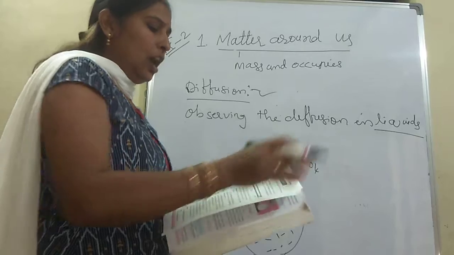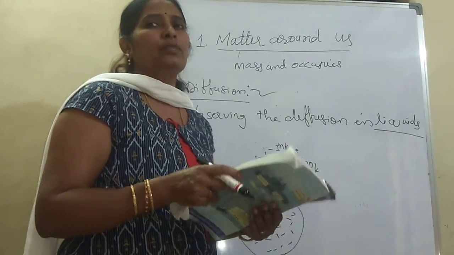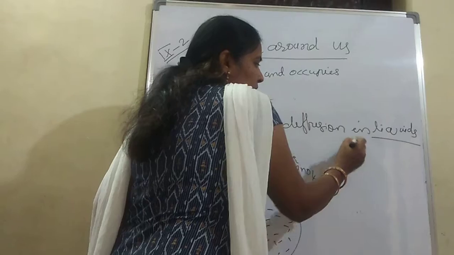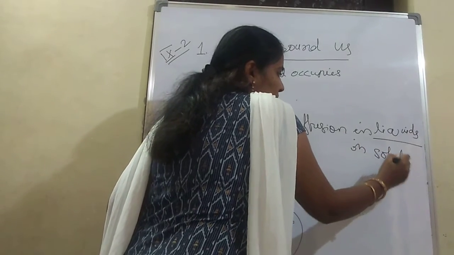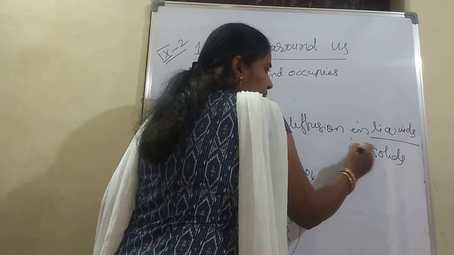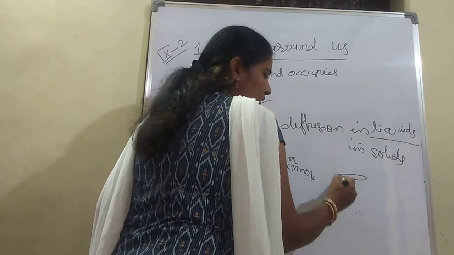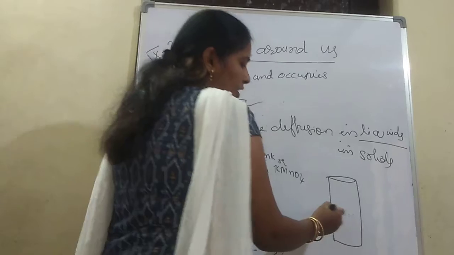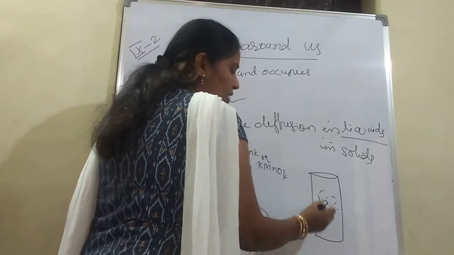Now let us see how diffusion occurs in solids. Once again, diffusion in solids. To see how diffusion occurs in solids, we are asked to take a beaker filled with water.